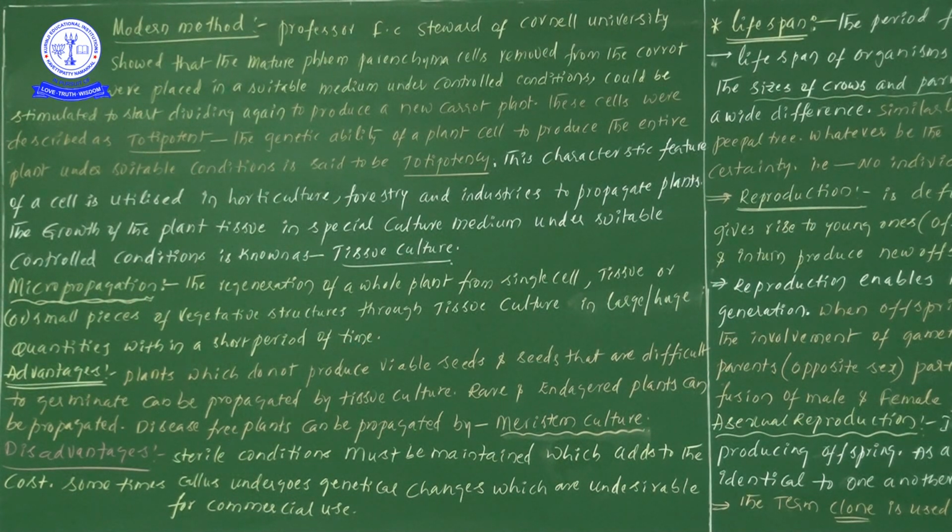We have already learned this particular definition. Regeneration of a whole plant from a single cell or a tissue or small pieces of vegetative structures.